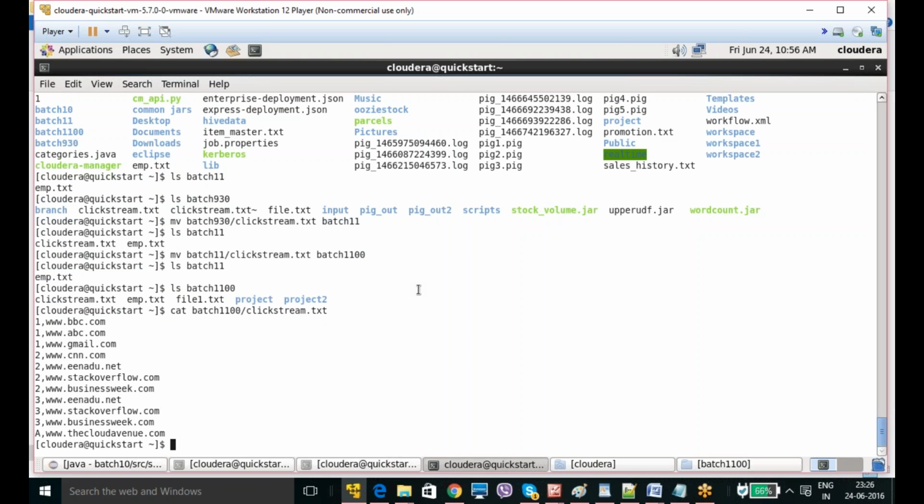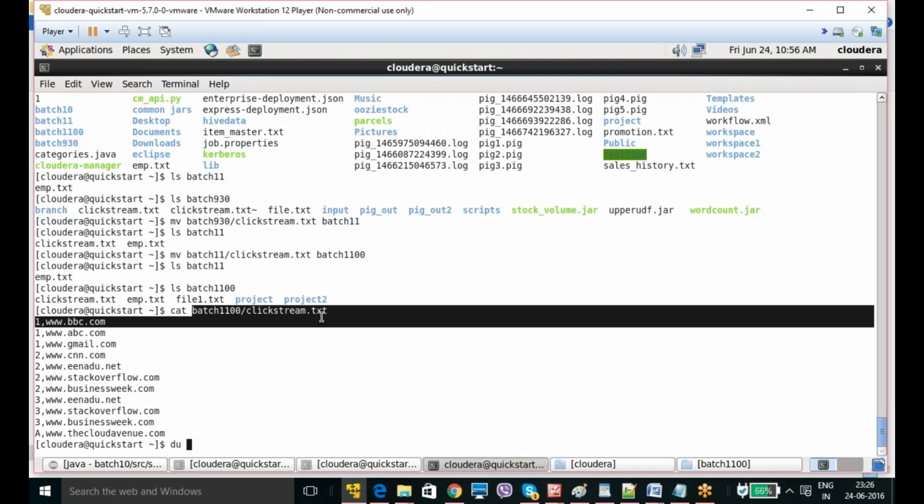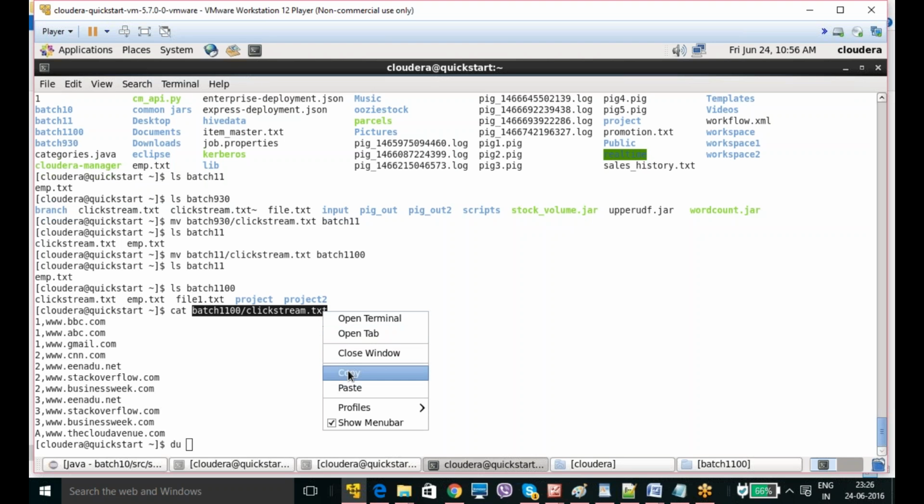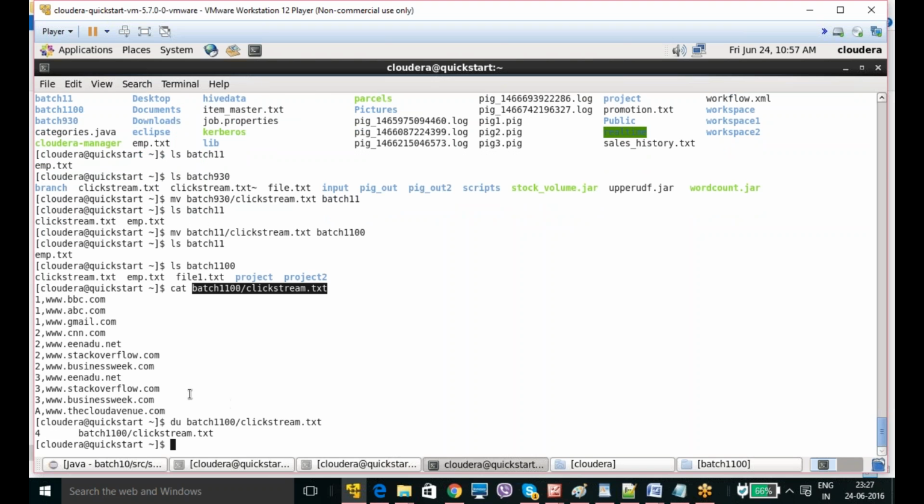Now if you want to check the size of the file, you can give du. You need to mention the entire file path name. We need to call it a file path. That means where it is, in the batch 1100 directory, and the file name is clickstream.txt. We want to find out the size of this file: du batch 1100/clickstream.txt. It is giving the block size of 4 KB.